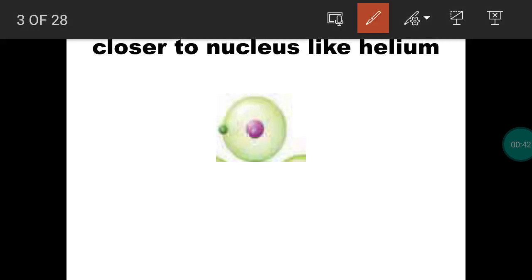So when you check the picture of hydrogen, the electron is very close to the nucleus. Hydrogen has only one shell. We know the electronic configuration of hydrogen, 1s1. The one electron present in the hydrogen is closer to the nucleus. So the proton present in the nucleus is attracting this electron very much. The same way in helium also, the 2 electrons in helium are closer to the nucleus. So the attraction between the proton and electron will be more.